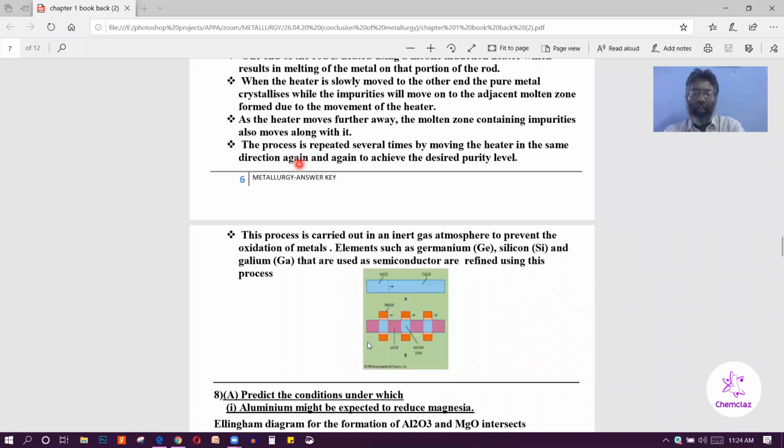In zone refining, you refine part by part, zone by zone, by moving a circular furnace. So what is the principle here? The impurity is more soluble in the molten state than in the solid state. That is the principle. So impurities move along with the molten zone. By repeating the process, we get ultra pure metal. So the process is called zone refining.